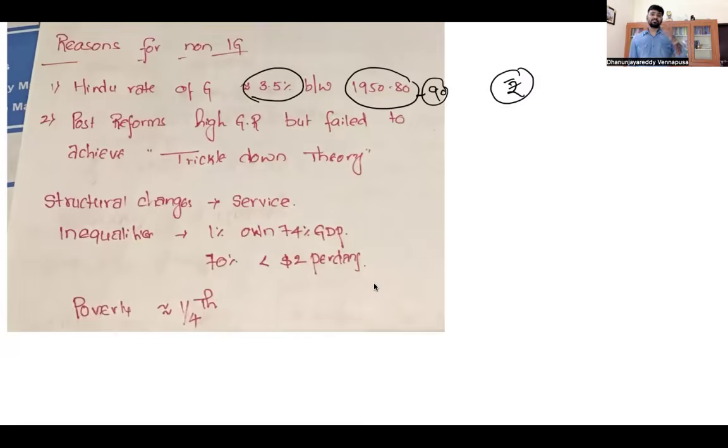A newly independent country which was expected to grow at 12% or 13%, a double-digit growth, was stagnated at 3.5%. This is called the Hindu rate of growth by Western economists. As our growth rate was not high, we did not have money. At the same time, there were huge requirements for a newly formed country. Hence, there was no effective contribution of the government to social sector initiatives. This is one thing that you have to observe.